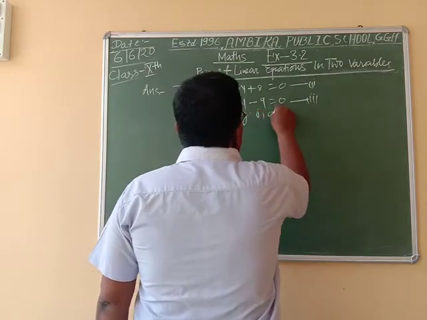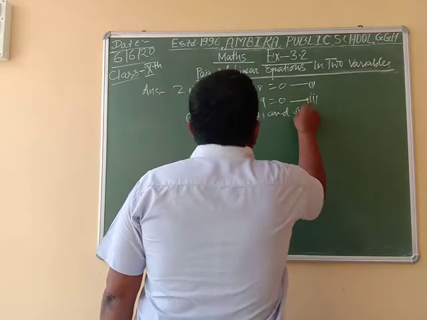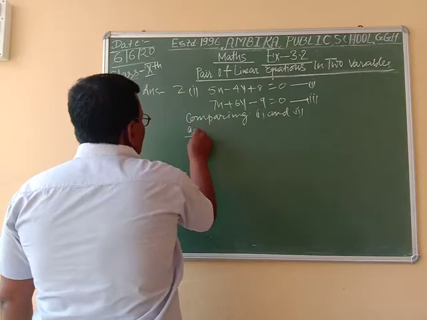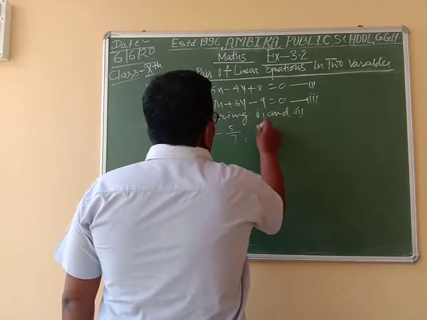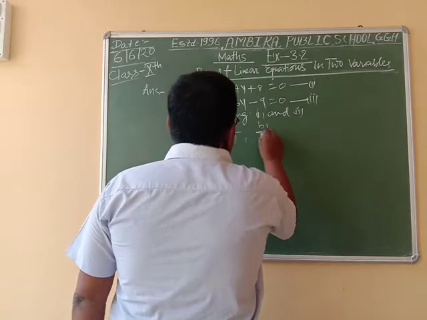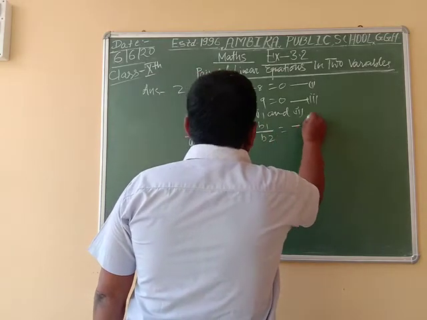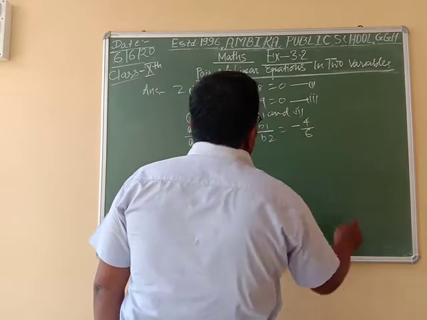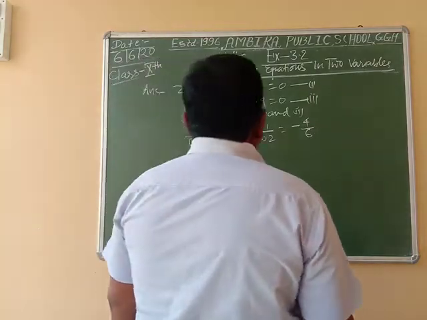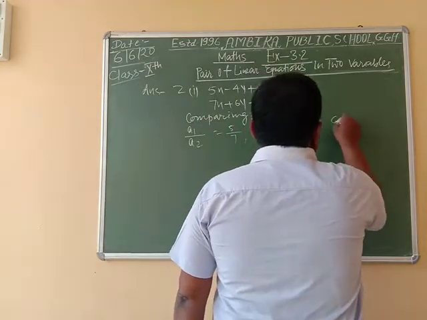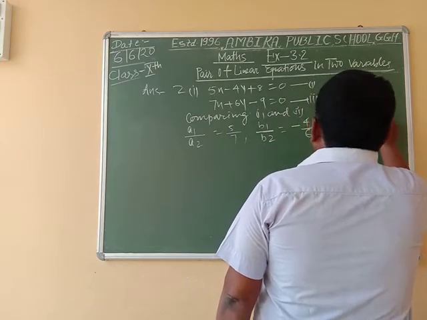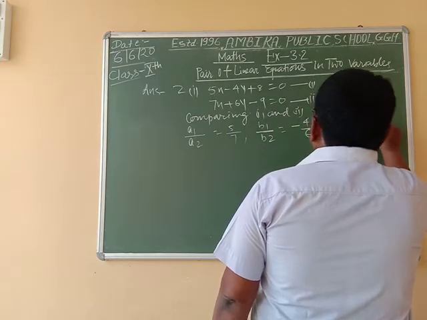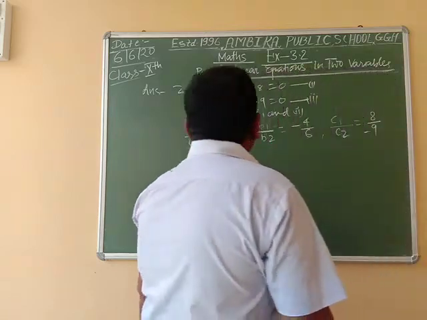Comparing 1 and 2, a1 by a2 is equal to 5 by 7, b1 by b2 is equal to minus 4 by 6, and c1 by c2 is equal to 8 by minus 9. You understand?